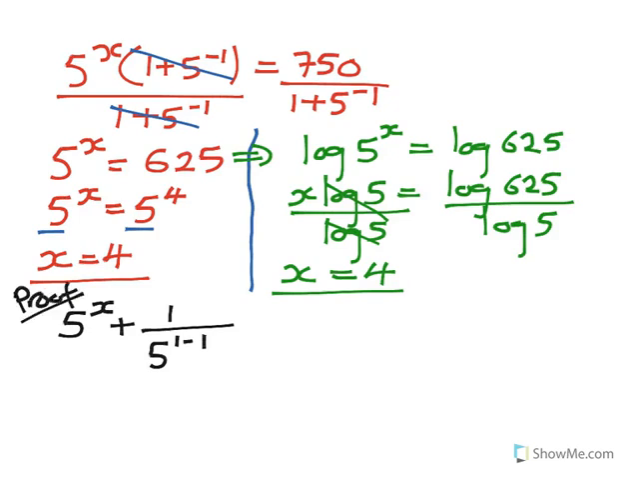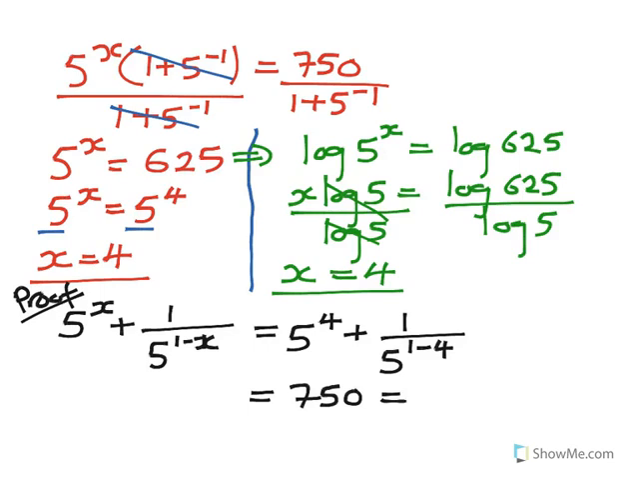You are not supposed to write the proof in the answer script. This is done only in your rough work. So remember, this is my x. If I substitute it, remember my x is 4. It's 5 to the power 4 plus 1 over 5 to the power 1 minus 4. Now if I use my calculator, it gives me 750, which is equal to my right hand side. It means my answer is correct.